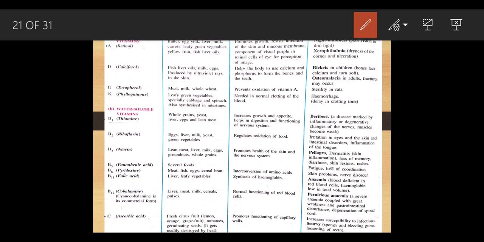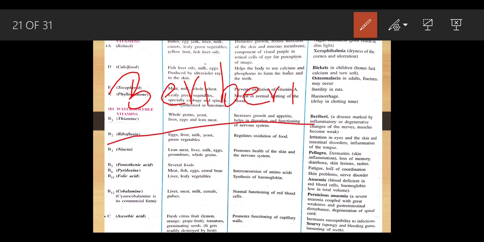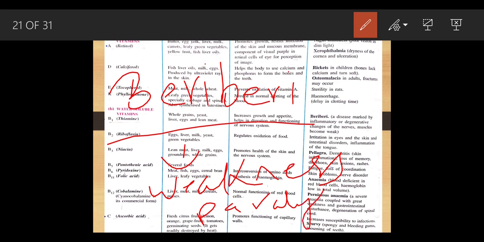If there is a deficiency of vitamin B1, it causes a condition called beriberi. What is the condition beriberi? In beriberi, the muscles of a person become weak. There is a weakness in the body. A person can get paralyzed, which means one side of the body stops working. Or there is a change in the nerves also. The muscles of the brain are not able to catch up with the commands. Or you can call this beriberi a mental disorder also.